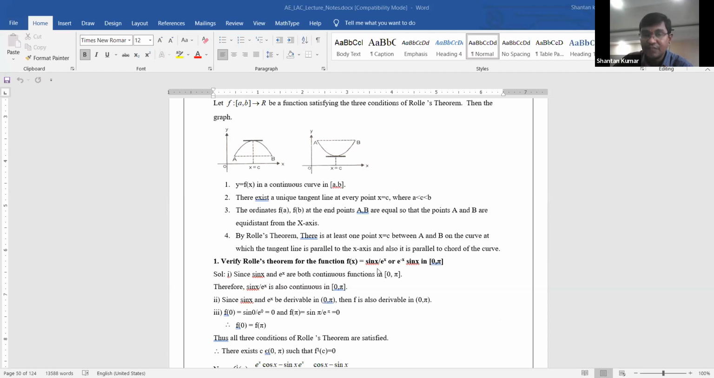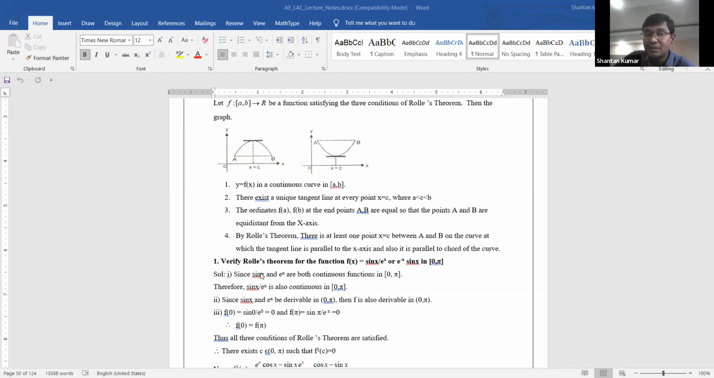Here f of x is sin x by e power x on 0, pi. The function is not infinite at 0, not infinite at pi, and not infinite in between 0 and pi either. Why? For all values, sin 0 is 0, sin pi is also 0, and in between 0 and pi it is also a finite value, but it is not an indefinite value or an infinite value. Therefore the function is clearly a continuous function in the closed interval 0, pi.